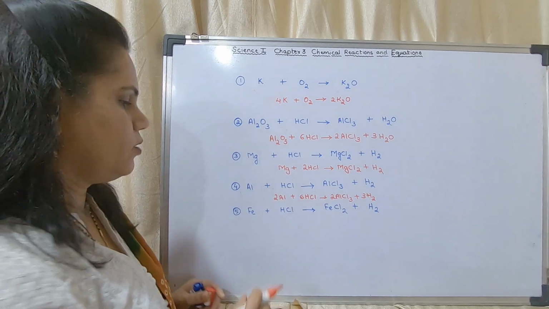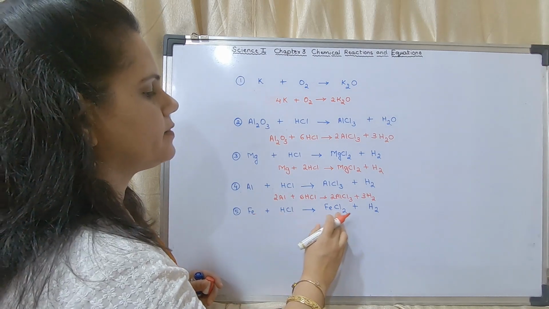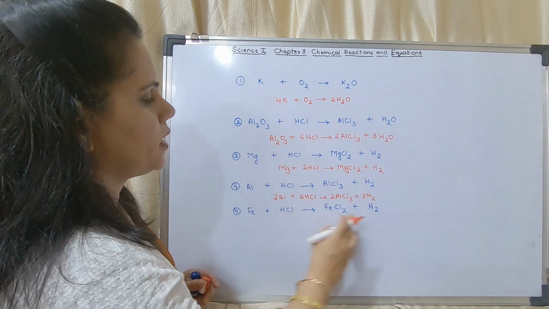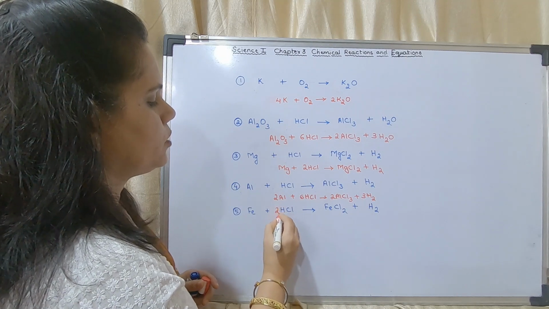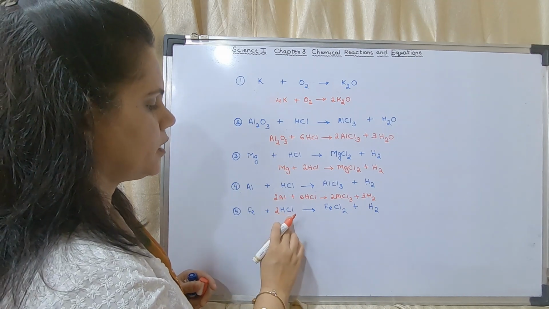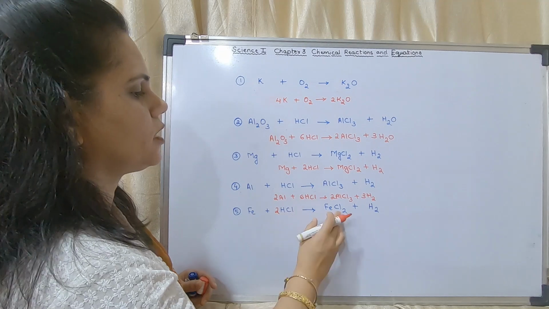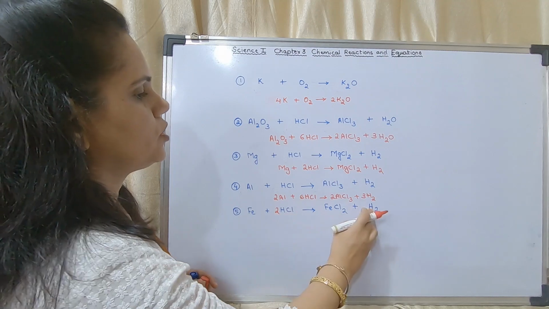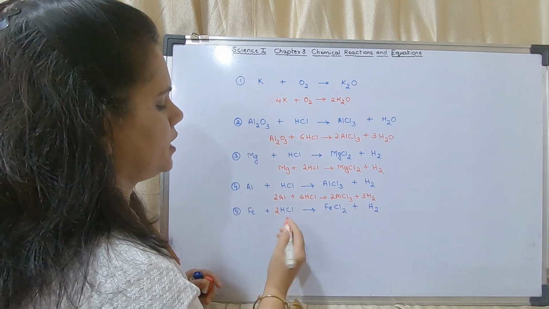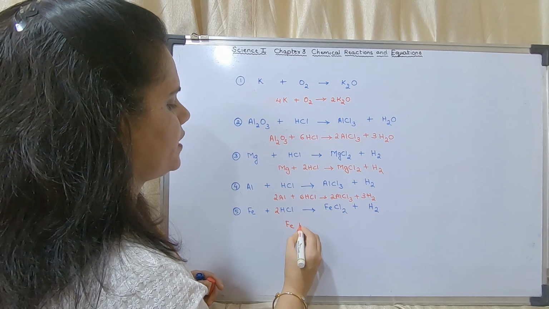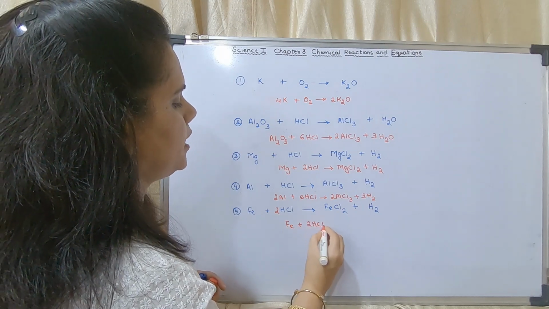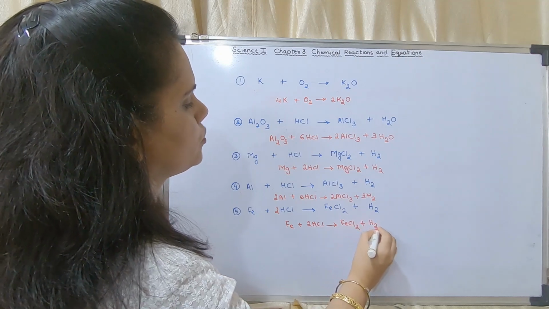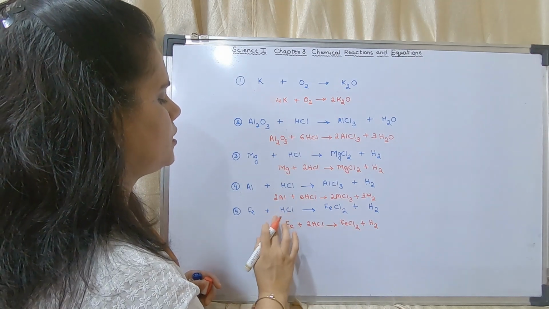Now the next one, Fe plus HCl gives FeCl2 plus H2. I will go for hydrogen. Here there is 1, here there is 2. So I will put a 2 here. If I put a 2 here, what has happened? Chlorine is 2, here also it is 2. So no problem. Fe 1, 2H, 2H, 2Cl, 2Cl. So the equation is balanced. Fe plus 2HCl gives FeCl2 plus H2. Okay, so this you have to rub off.